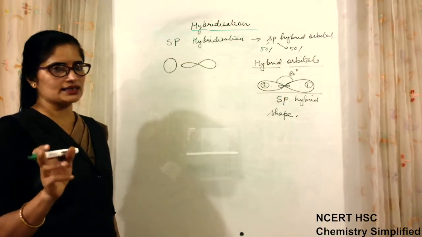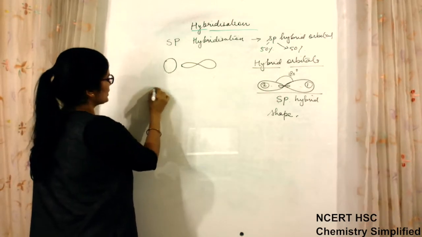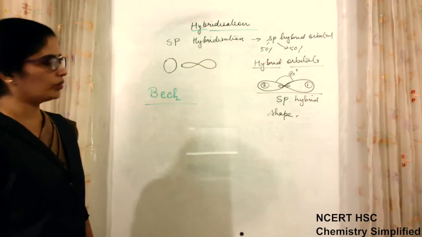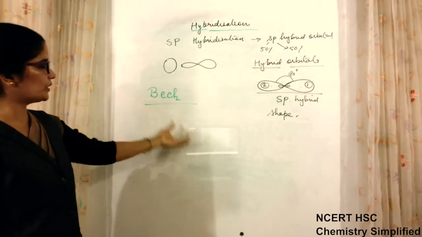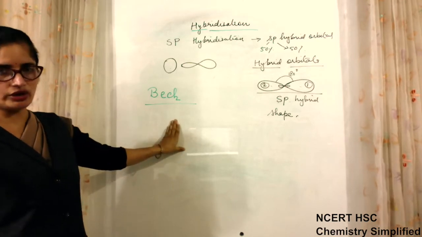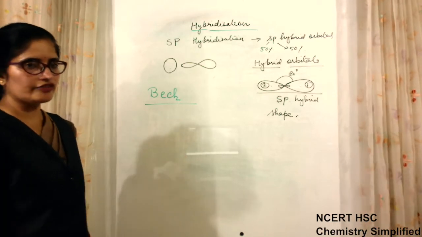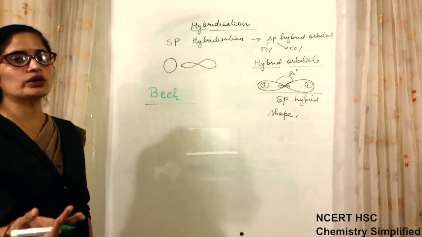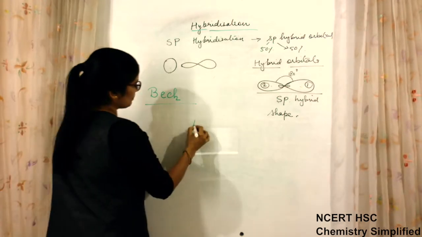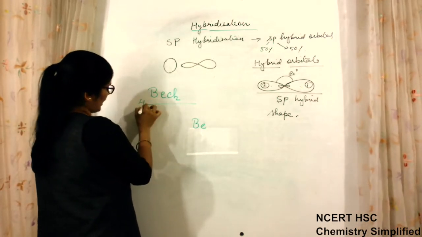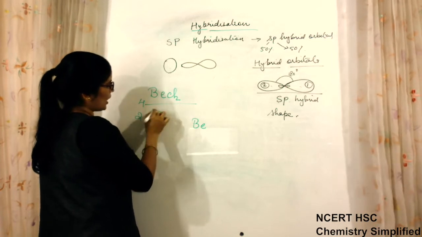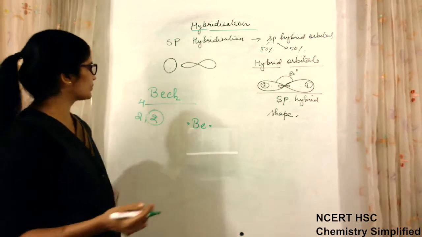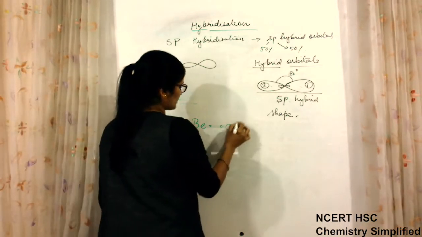Now I will take one example and try to explain it to you. Suppose I take BeCl2. Yesterday also we had put this formula, and again today we will talk about it. BeCl2 is a molecule whose formation we cannot explain on the basis of the octet rule, because beryllium has atomic number 4, so its distribution is 2 and 2. The outermost shell has only 2 electrons. Valence electrons are 2. It is bonding to 2 chlorine atoms.